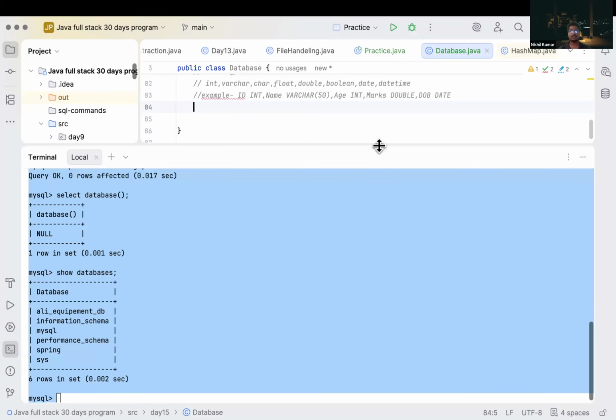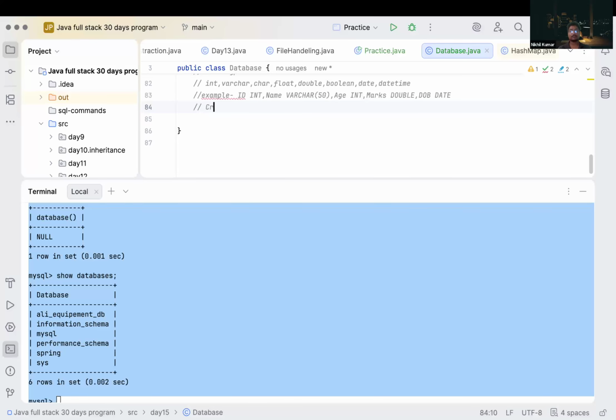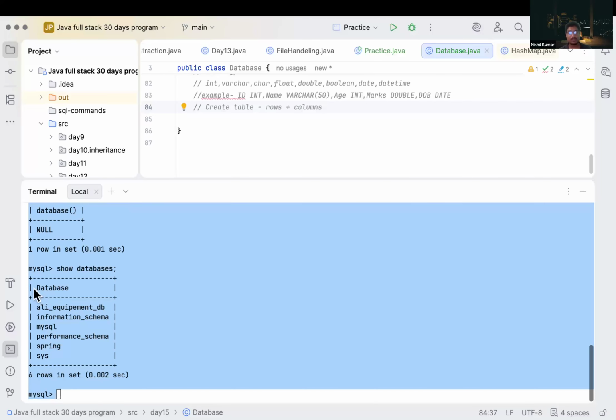Now we will try to create a table. Why create a table? Because MySQL is a relational database, and inside a relational database we have rows plus columns. Correct? Inside our relational database, we have rows and columns. So we will store our data inside our rows and columns. Here you can also see we have one column, and for this column we have multiple rows, 6 rows.